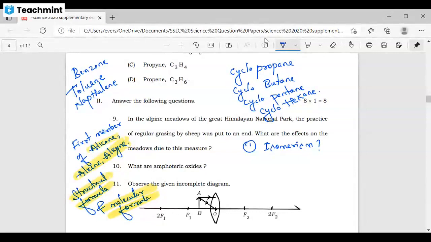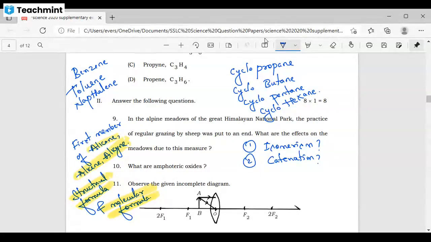What is the isomer of butane? Isobutane. You need to show the molecular formula and structural formula. You can take the example of butane and isobutane and show the isomerism property there. So what is isomerism? Same molecular formula and different structural formula.